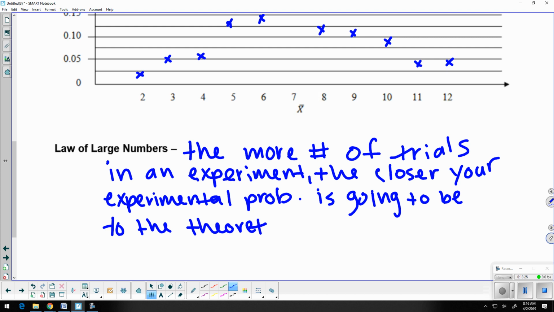So the more times that you actually do an experiment, the closer and closer your data should be to the actual theoretical.